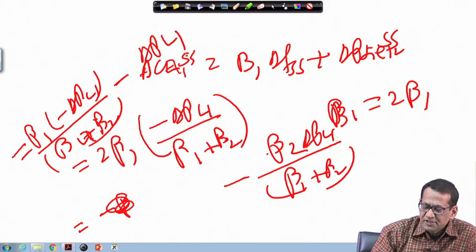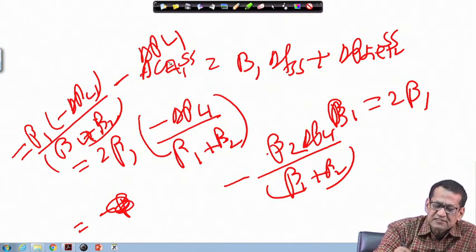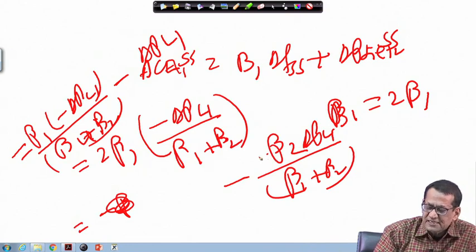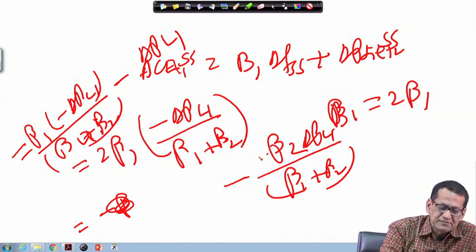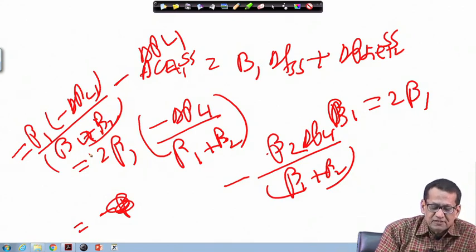So, if you take the second term, you just take common minus delta P L 1. So, it will become minus beta 1 plus beta 2 upon beta 1 plus beta 2, and this is minus delta P L 1 beta 1 upon beta 1 plus beta 2, this one. Now, further you can simplify this.